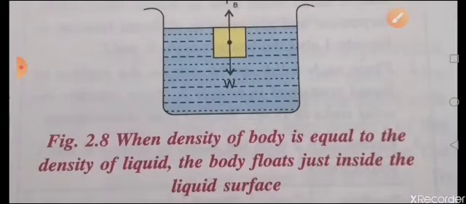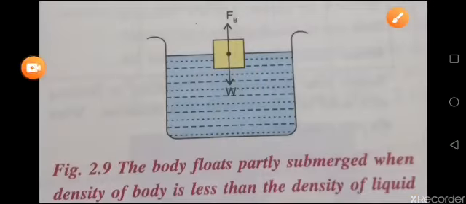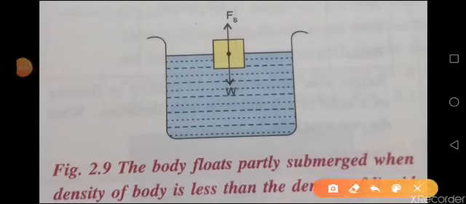The second condition is that the density of the body is equal to the density of the liquid. In this case the body will just float inside the liquid, like this. Clear? The third possible condition is when the density of the body is less than the density of the liquid. In this case also the body will float, partly submerged.